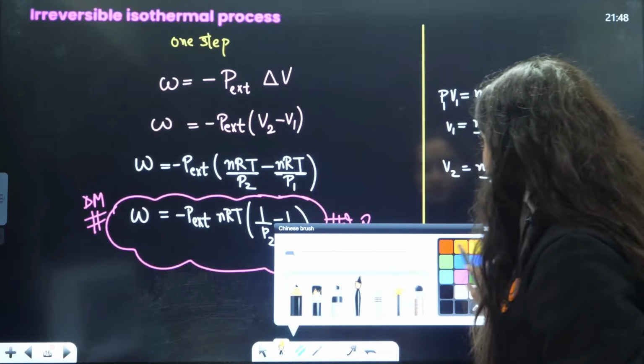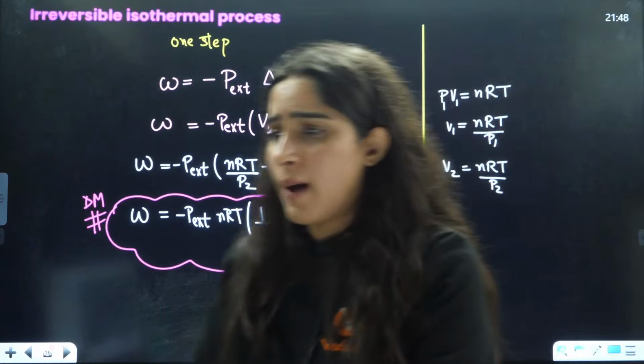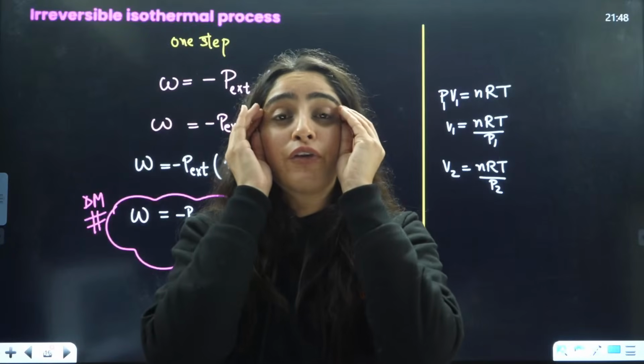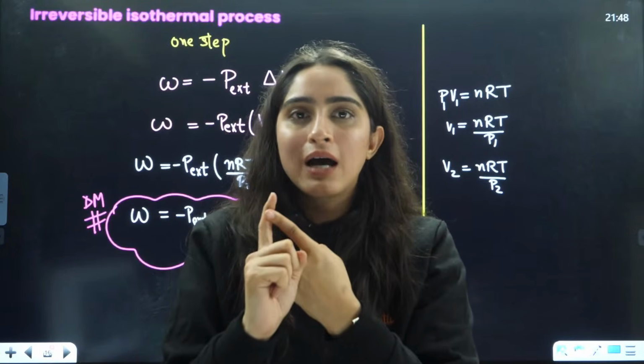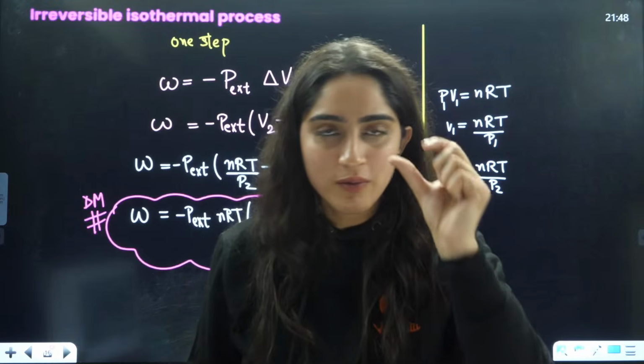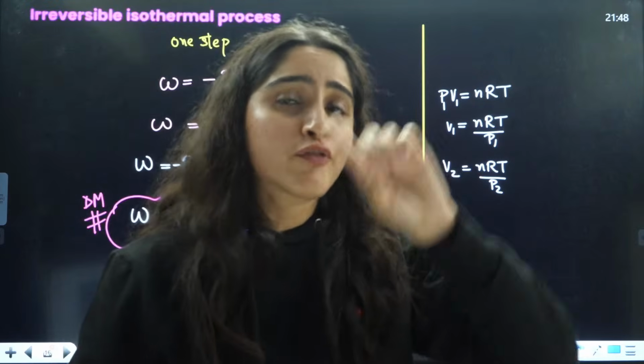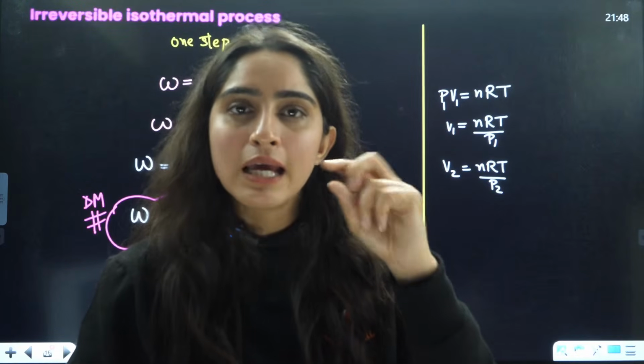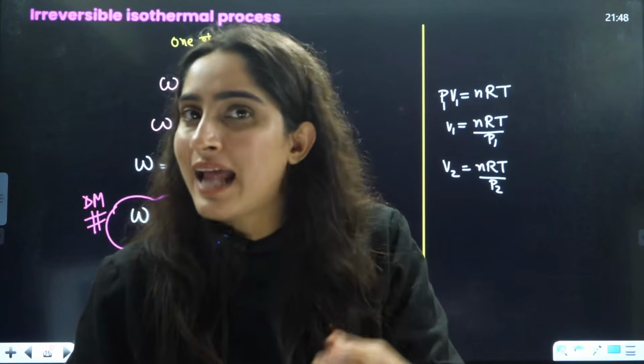Is that clear? Let's do some very frequently asked formulas of thermodynamics. Work will be asked either from isothermal or from adiabatic, because in both cases we have reversible and irreversible.